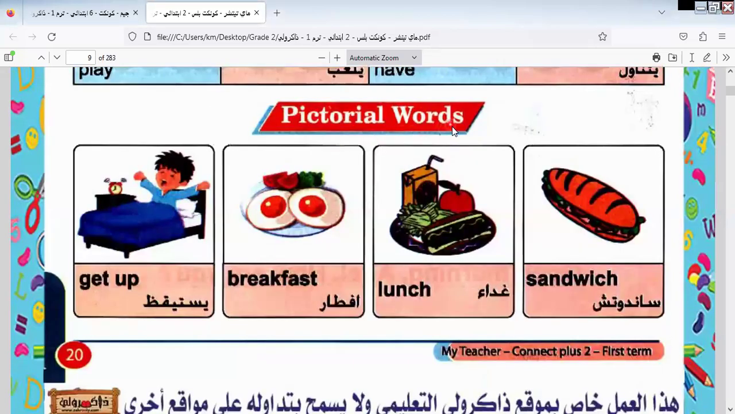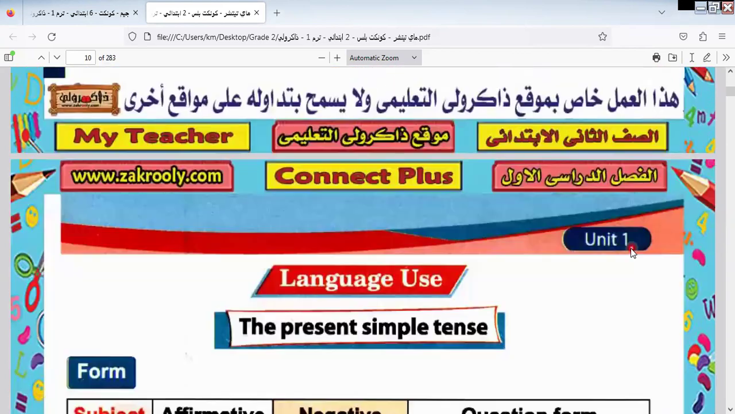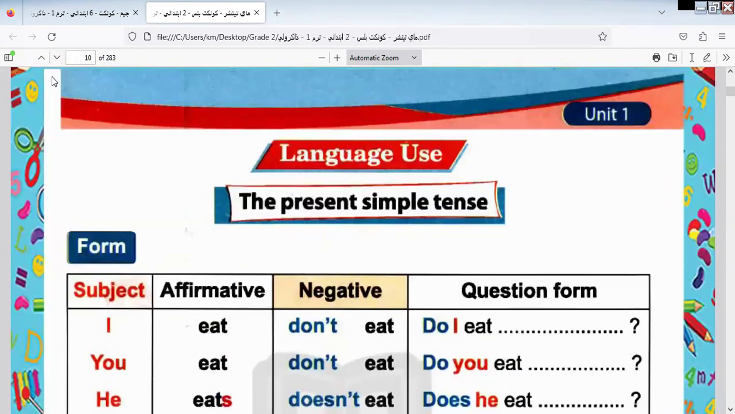Here we have vocabulary words like get up, breakfast, lunch, and sandwich. Here we have the present simple tense. I think I explained this tense many times and told you how to do it, okay? If you want to know more about this tense, you can return to the videos and to several courses where I explained this lesson, and re-watch and review them. But here I will explain more, because it's a part of our lesson.